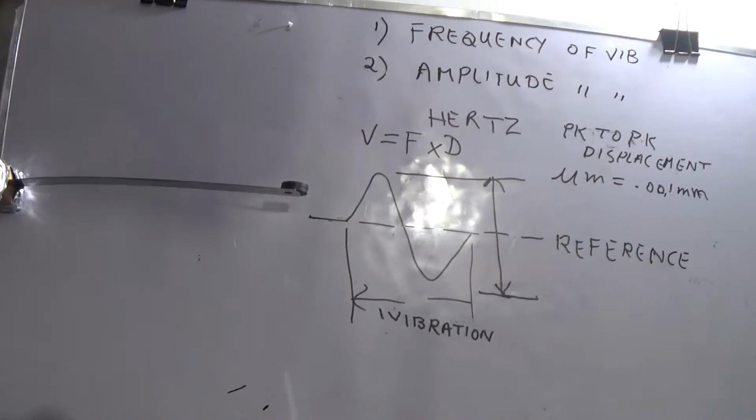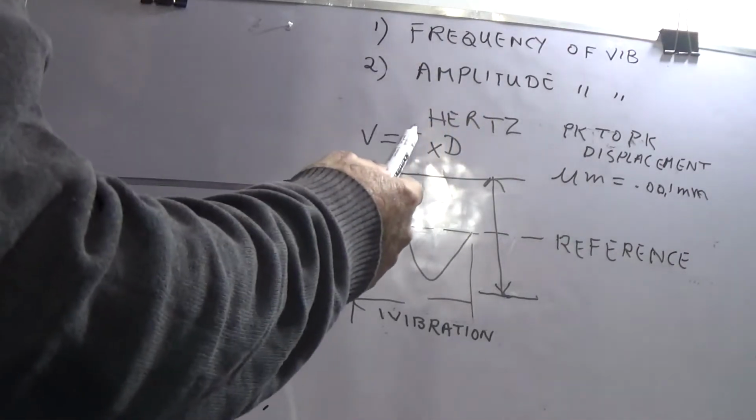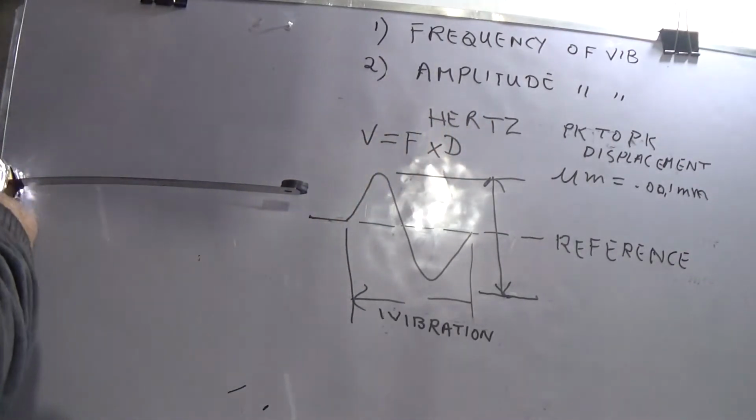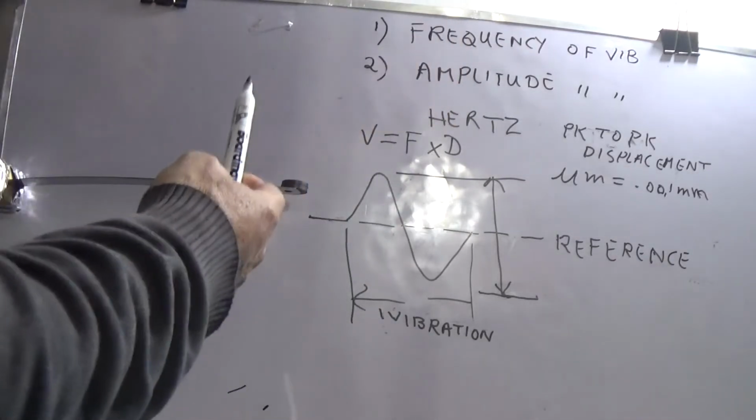Dear friends, I will discuss the units of vibration, what they actually mean and what their concept is. In mechanical or machinery vibration, there are two things: one is frequency and the other is amplitude of vibration. Now, what is frequency of vibration?